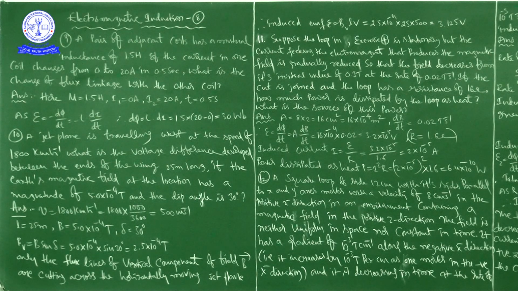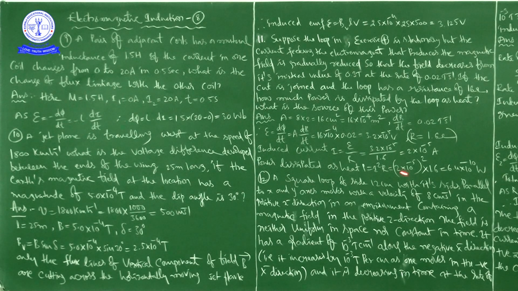Because of the situation given in the problem, the field is decreasing from 0.3 Tesla at the rate of 0.02 Tesla per second. They have given the resistance as 1.6 ohms and are asking how much power is dissipated by the loop as heat. What is the source of this power?